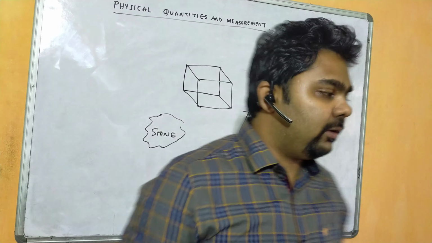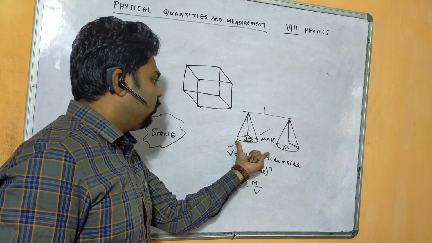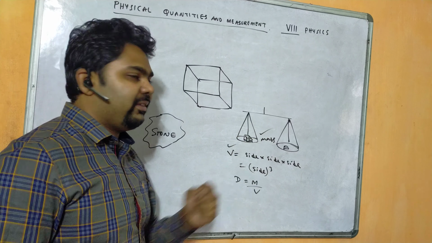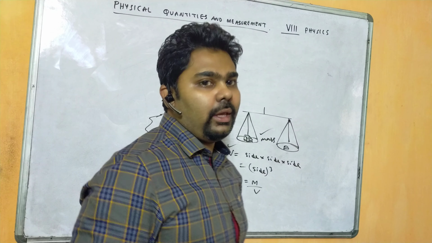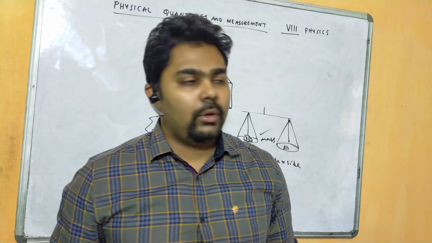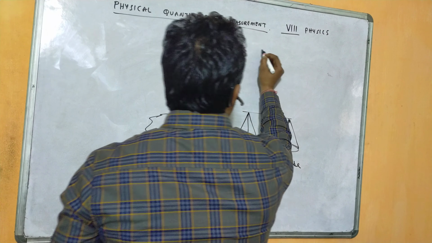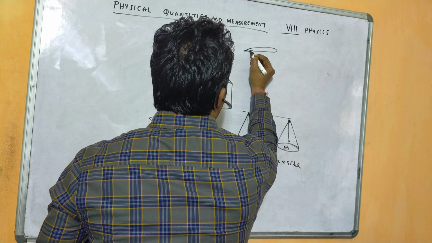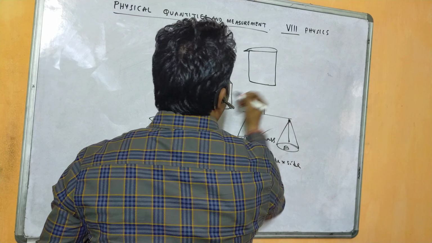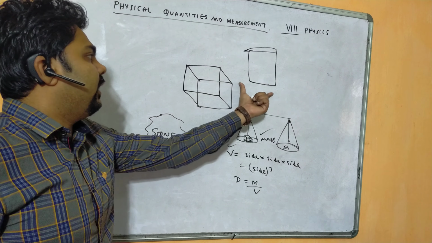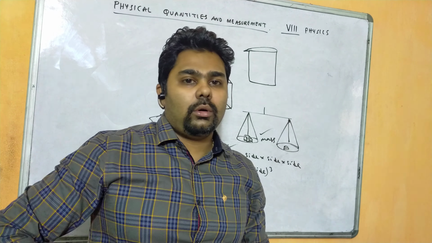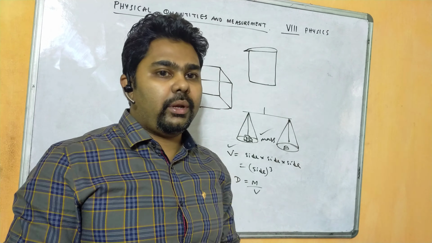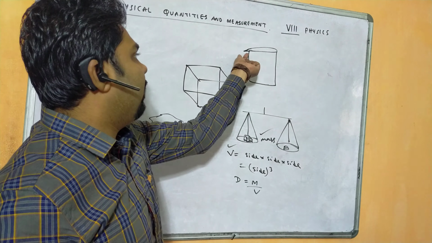We can calculate its mass by putting it in a beam balance. So this is a beam balance. Here we can place it and measure it. But how to calculate the volume here? This can be done by using a Eureka can. A Eureka can is nothing but a can having a spout like this. Spout means here. You might have seen in a ration shop, where they deal with small quantities, they use a measuring jar. That measuring jar always has this spout.